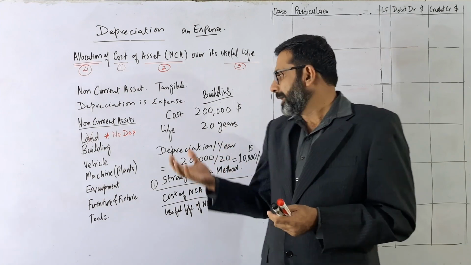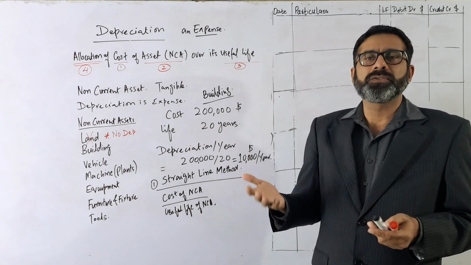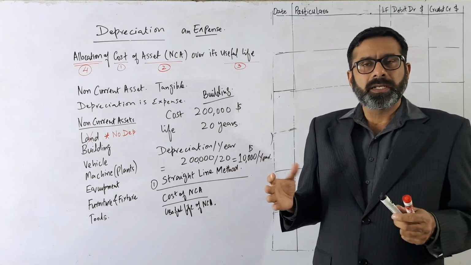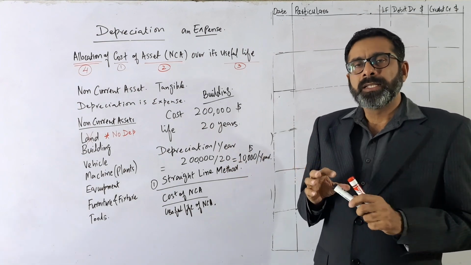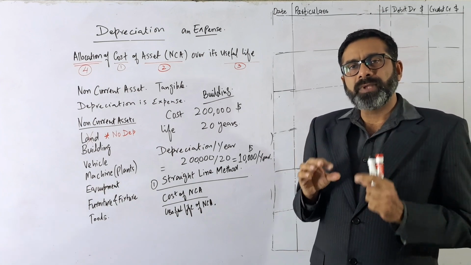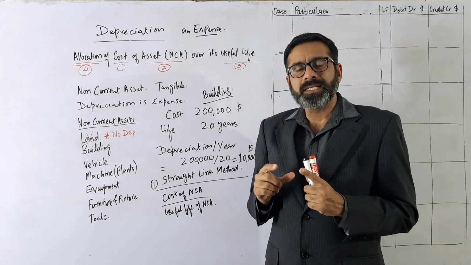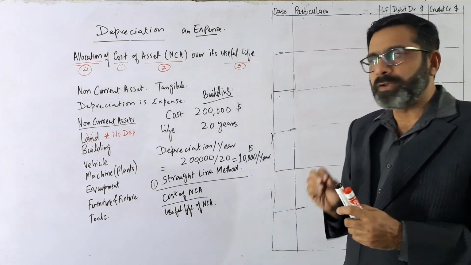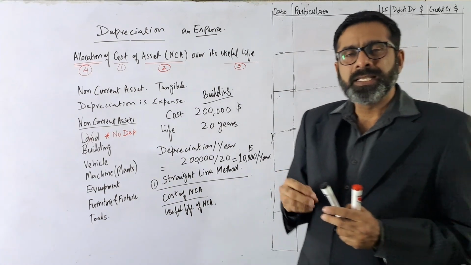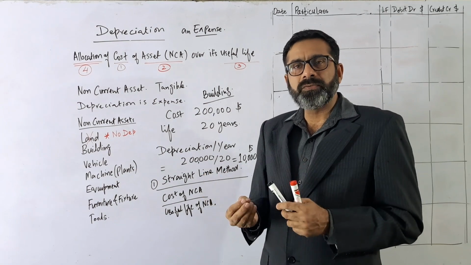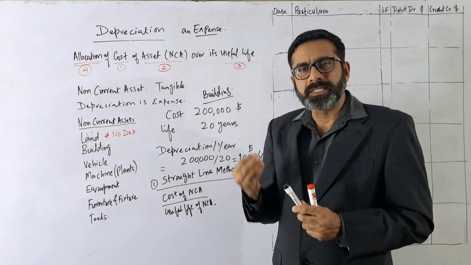It may be like 20,000, 30,000, 40,000, depending on the condition. But again, it is an estimate that this building will have some economic value at the end of its life. So that is called what? That is called the salvage value, or what we say, the scrap value. So salvage value, residual value, or the scrap value.